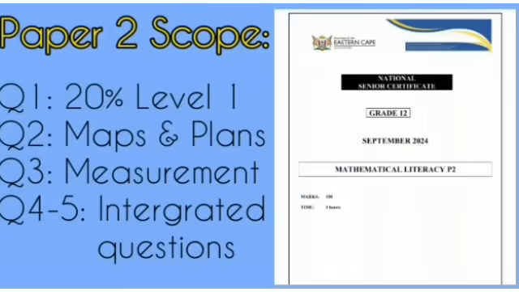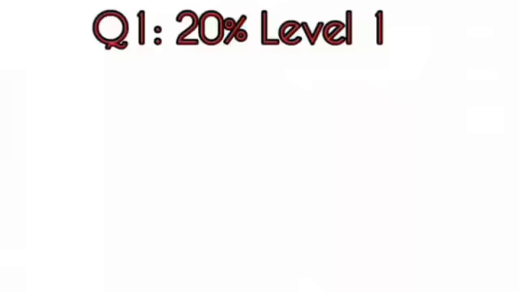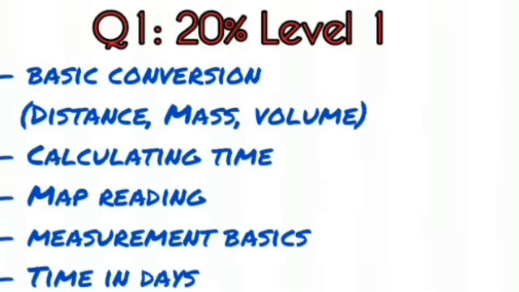So we start with a broad outline of all the topics that are going to be on your paper 2 scope. In question 1, you can expect 20% level 1 questions. These are what we call basic questions. We will go further into them soon. And then in question 2, we are looking at maps and plans. In question 3, we are looking at measurement. In question 4 and 5, we are looking at integrated questions, where it's a mix of questions of maps and plans, measurement, and probability.